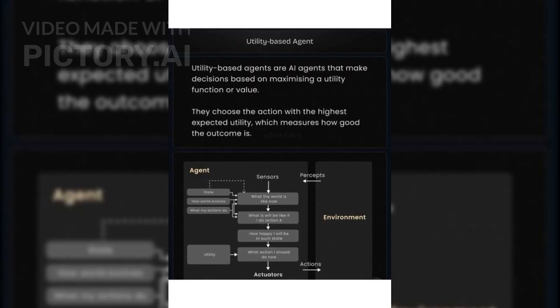Utility-based agents make decisions based on maximizing a utility function or value. They choose actions that yield the highest expected utility, measuring how good the outcome is.